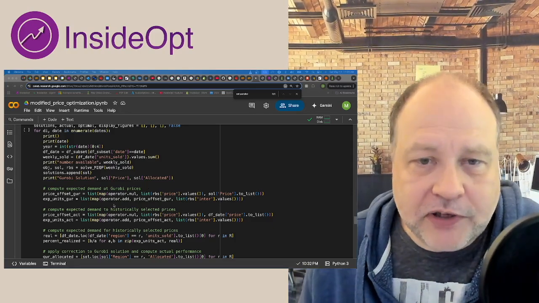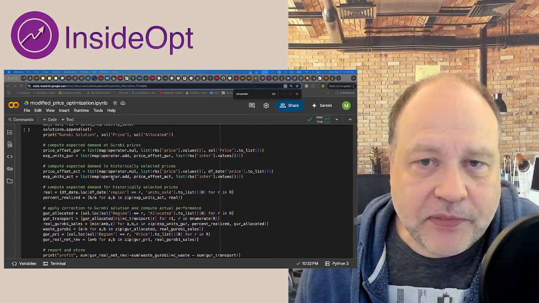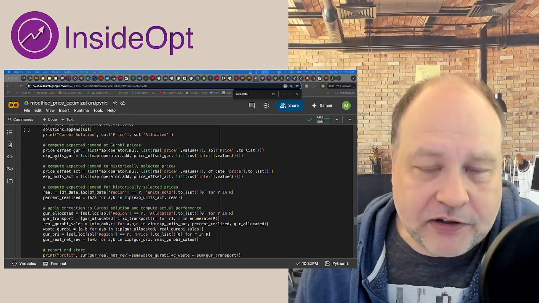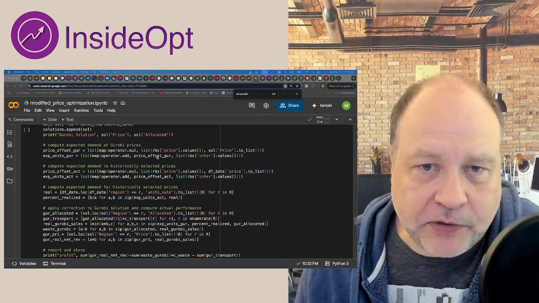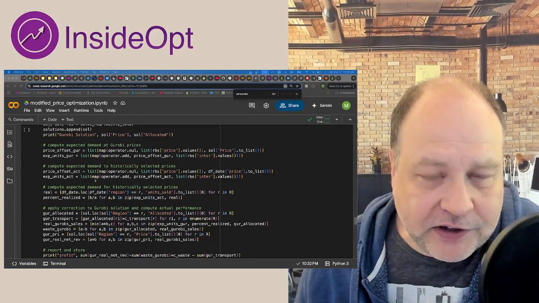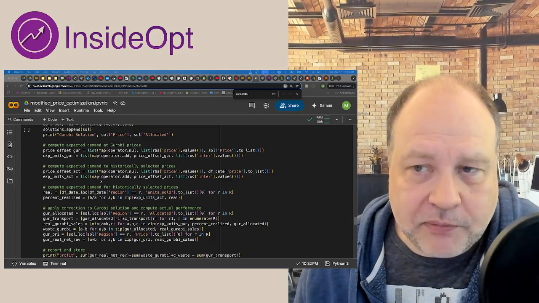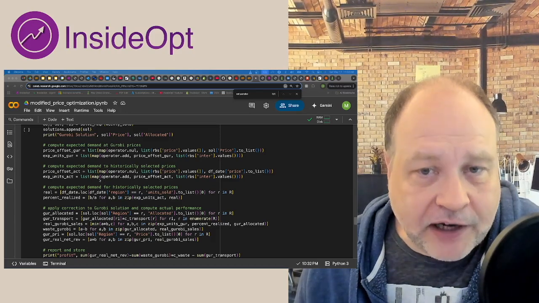Right, so what we're doing here is exactly this. If you look at this changed worksheet over here, we have an expected number of units that we would expect at the Gurobi prices. We have an expected number of units, so an expected number for the demand for each region at the actual prices.